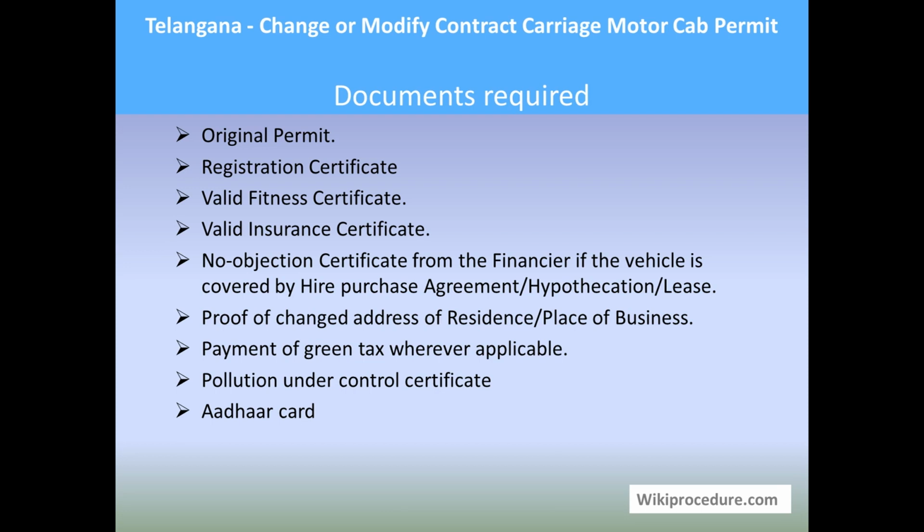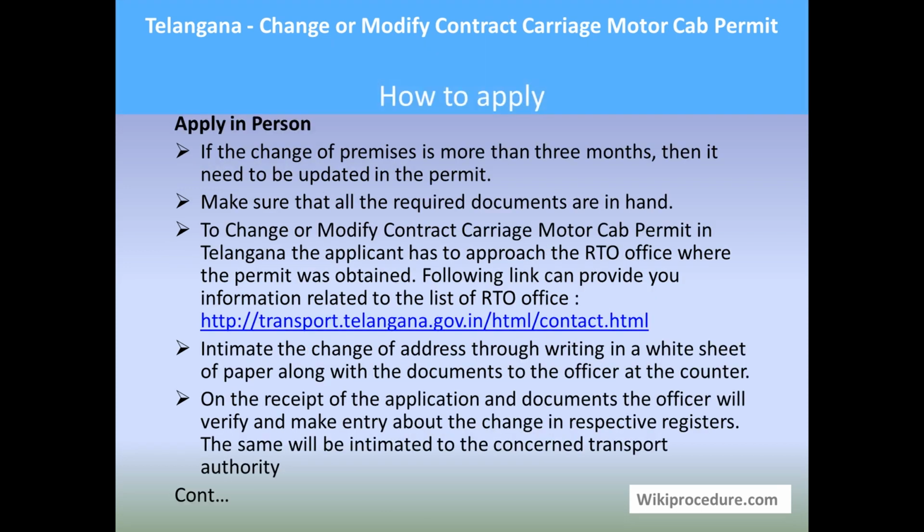How to apply in person? If the change of premises is more than 3 months, this is the very important thing, then it needs to be updated in the permit. Please follow the steps below. Make sure that you have all the required documents which we mentioned just now, because if you miss even one document, your application stands rejected. To change or modify the address in the contract carriage motor car permit, one has to reach the RTO office concerned for his area.